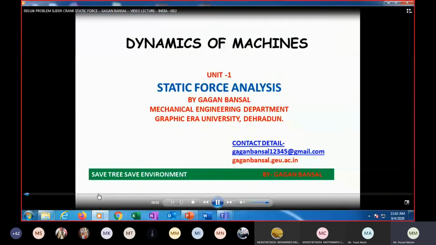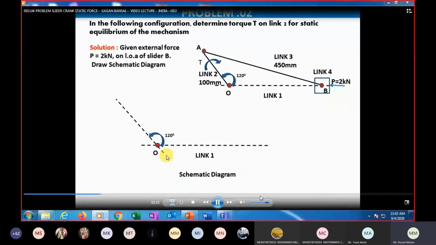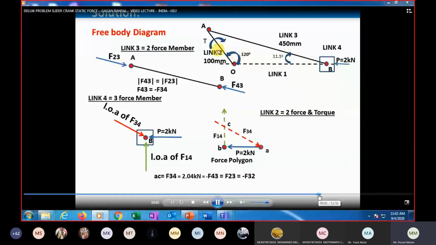Just please go through it. You want only that portion, the torque. So let's draw link 2. It has two forces. One is at A, where we call it link 3. Can you see it?